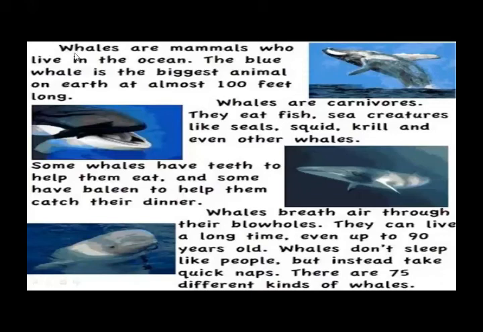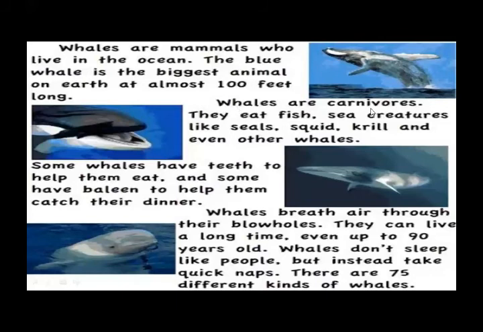So what are whales? Whales are mammals. Mammals means they give birth to their babies, okay? Whales are mammals who live in the ocean. Where do they live? They live in the ocean, right? They live inside the sea. The blue whale is the biggest animal on earth at almost 100 feet long. How many feet long? It is 100 feet long.